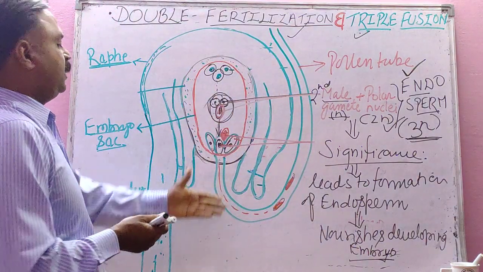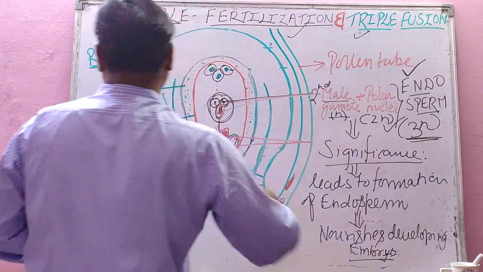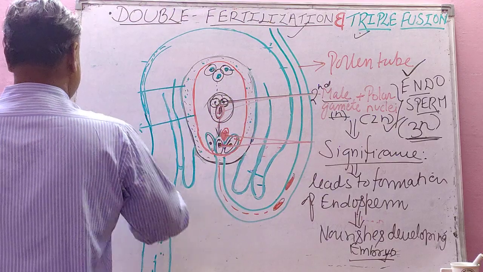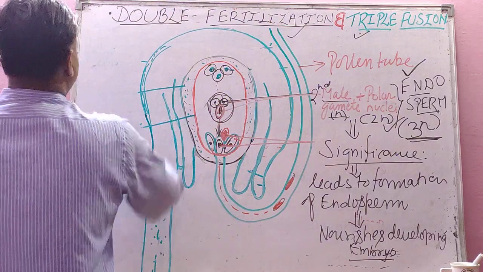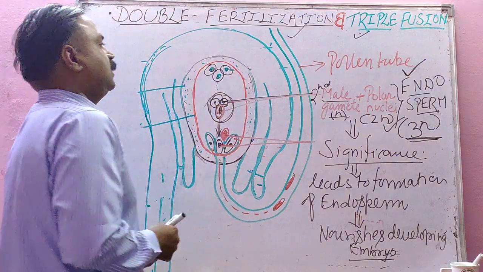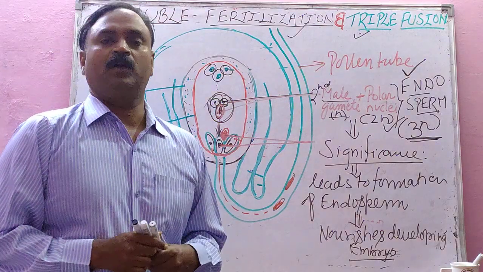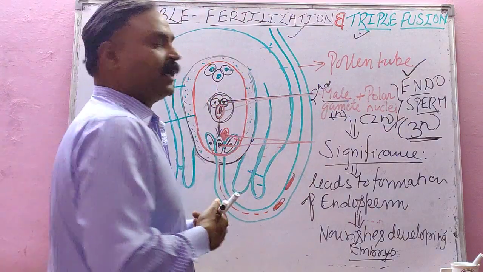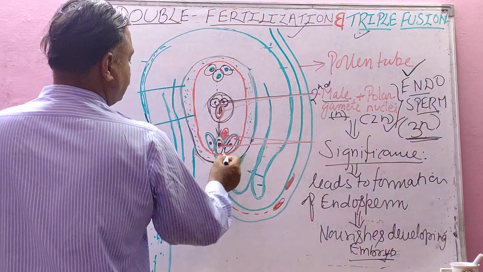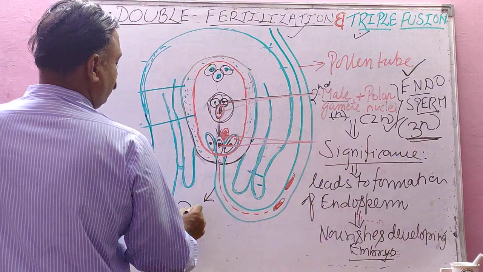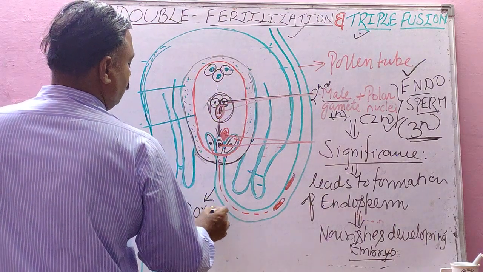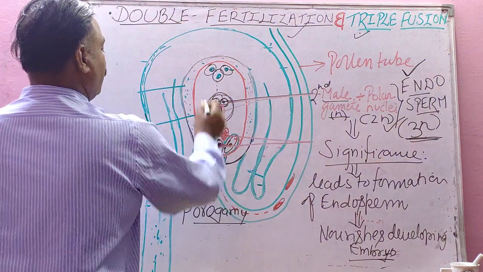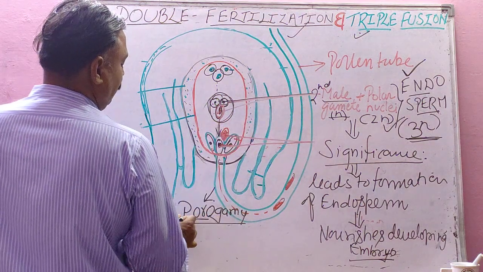And ultimately, one more thing I can explain you in the same diagram. In the same diagram we can study one more question, that is entry of the pollen tube in the ovule or megasporangium. This is called megasporangium. The kind which I have shown, entry of the pollen tube in the ovule, is called porogamy, because pollen tube enters through micropyle. Micropyle is the pore, so porogamy.